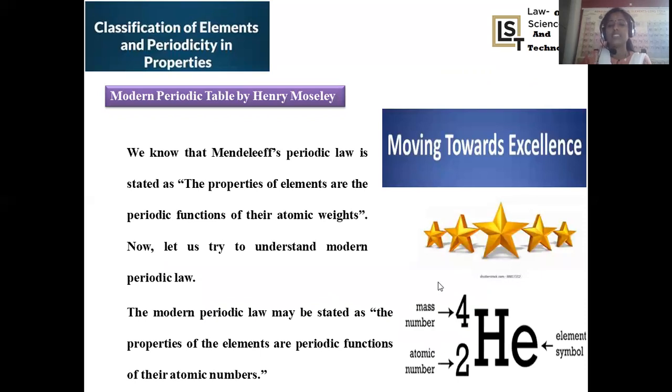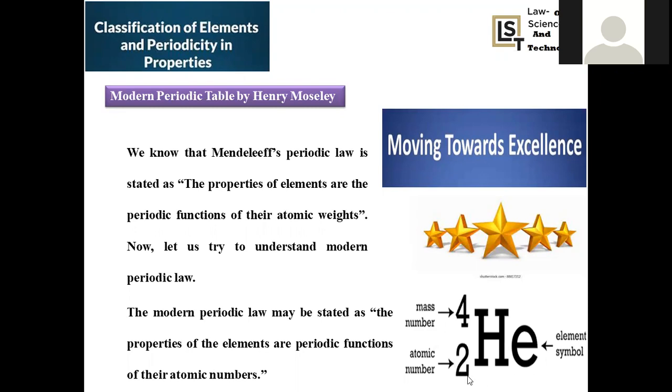And moving towards excellence, we know that Mendeleev's periodic law was stated as properties of elements... but the atomic weight concept has now moved on to excellence, where the atomic number concept was introduced. You can clearly observe helium, a noble gas with a completely filled electronic configuration.